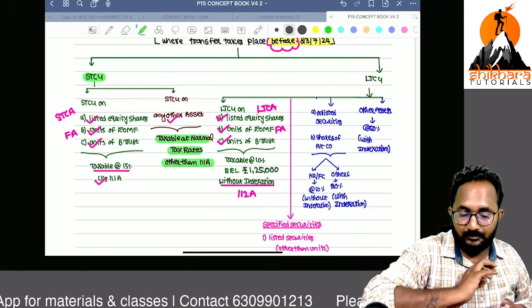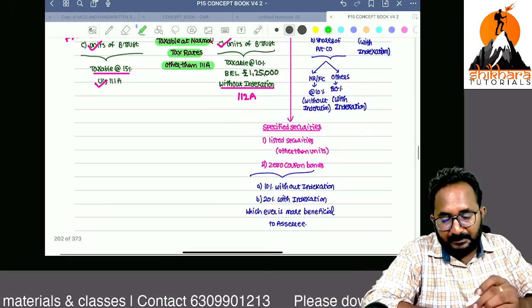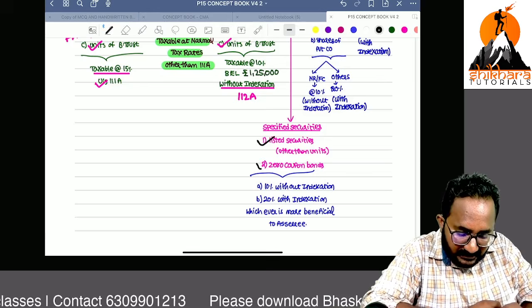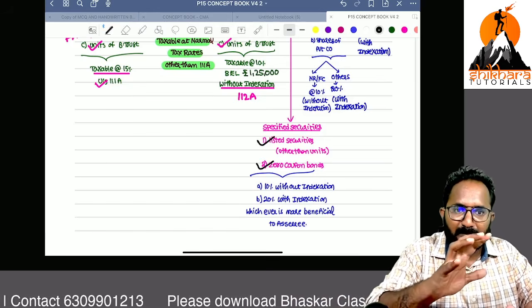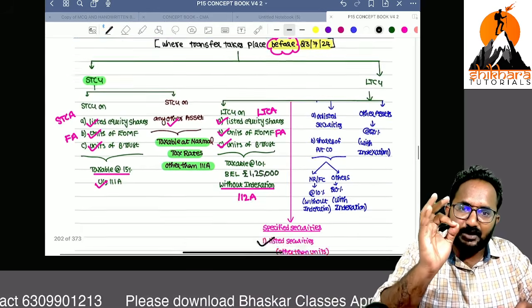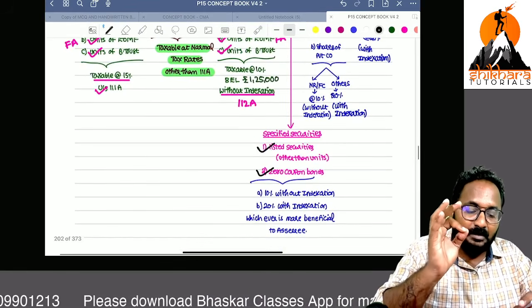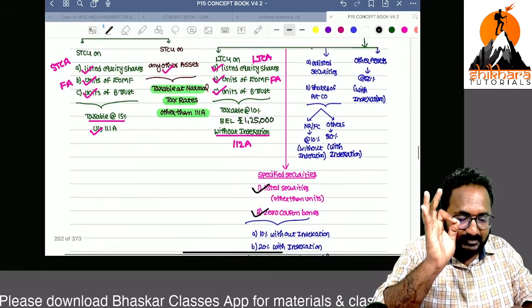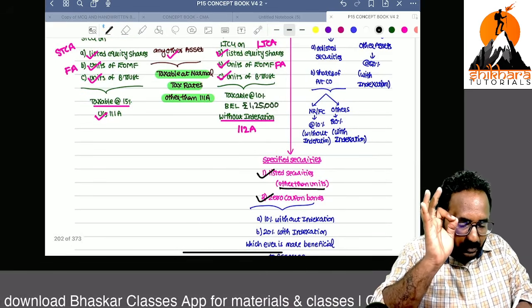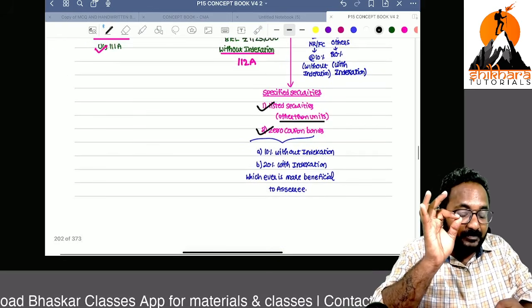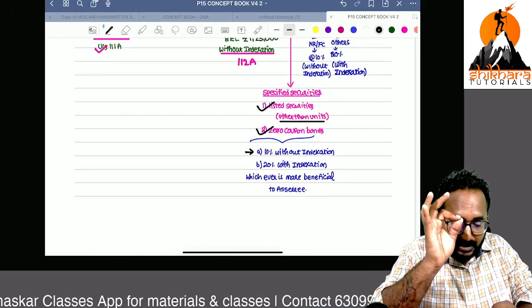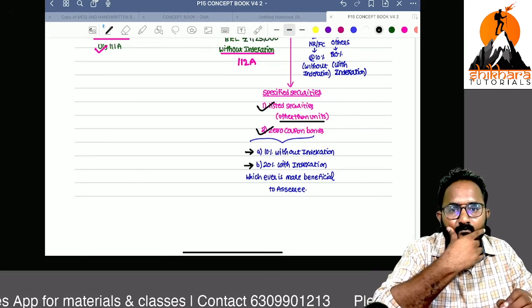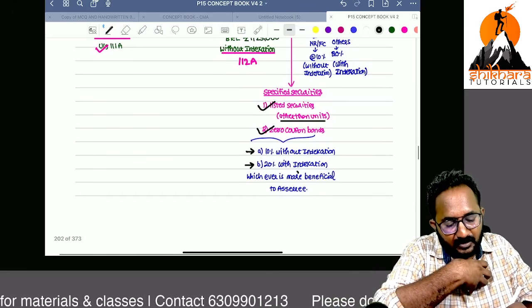Next thing, specified securities. That means listed securities other than units, and zero coupon bonds. Before the amendment, that is before 23/7/2024, in case of long term, they classify these two as specified securities, that is listed securities other than units, and zero coupon bonds. They gave an optional payment of tax: without indexation 10%, with indexation 20%. Whichever is more beneficial, you can follow.